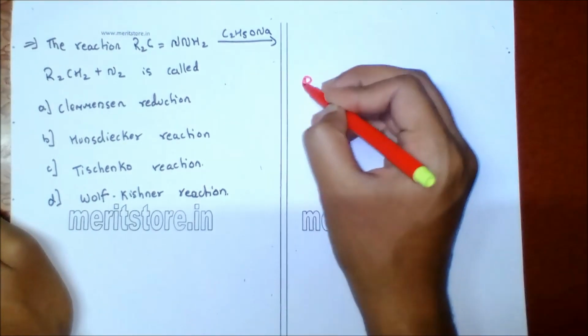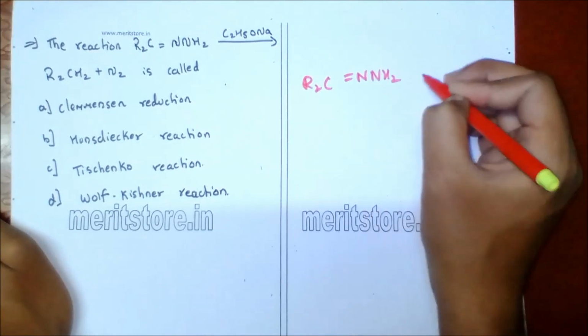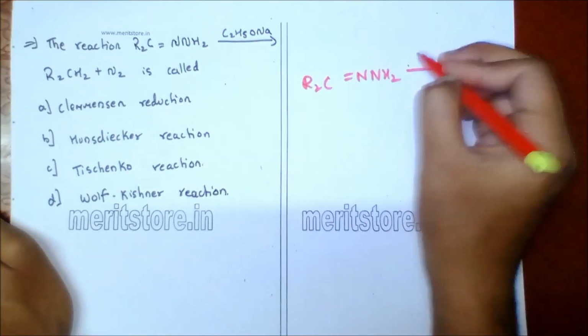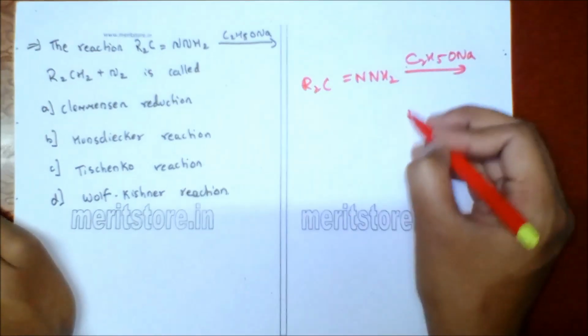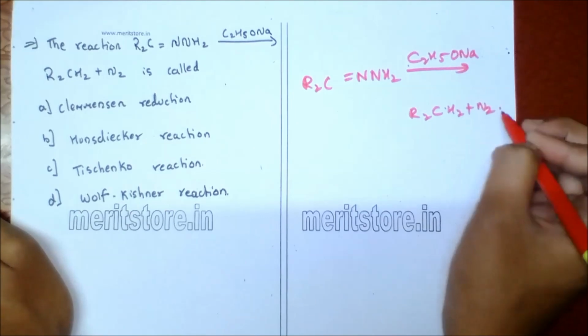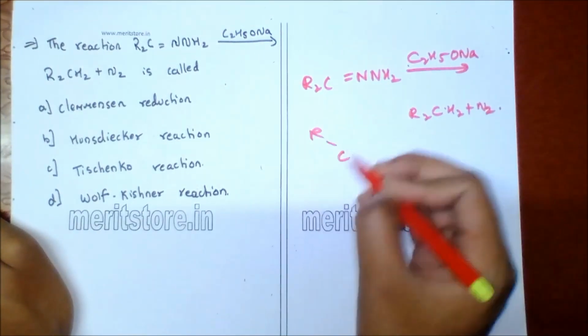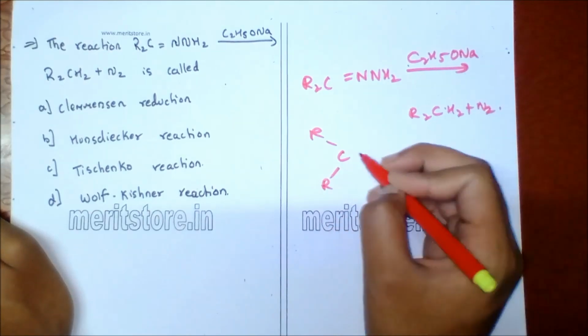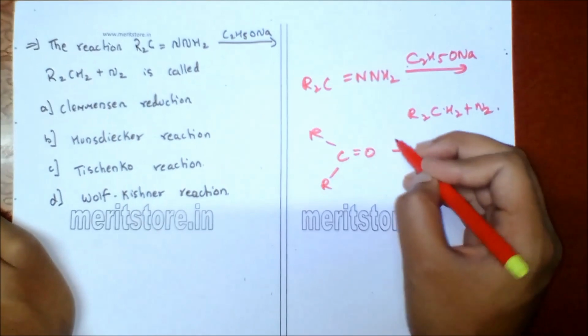The reaction goes as R2C=N-NH2 in the presence of C2H5ONa will give R2CH2 plus N2. In the reaction, the carbon is double bonded to alkyl groups and a ketone is formed.